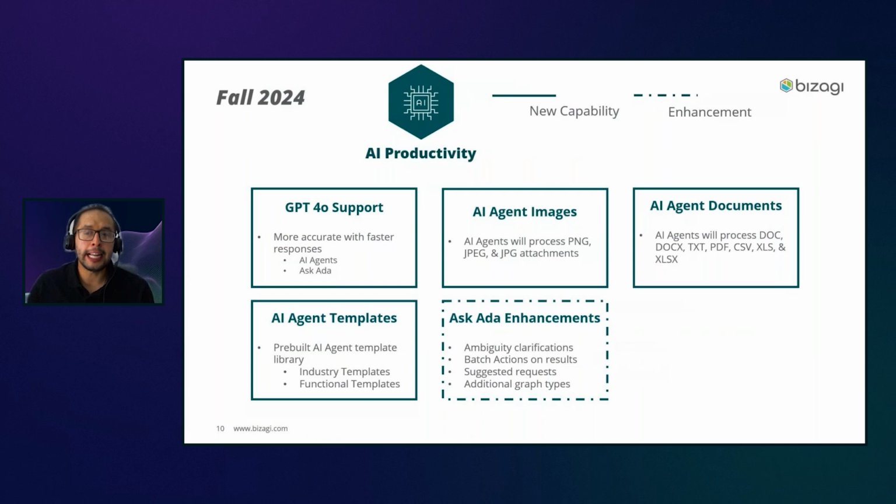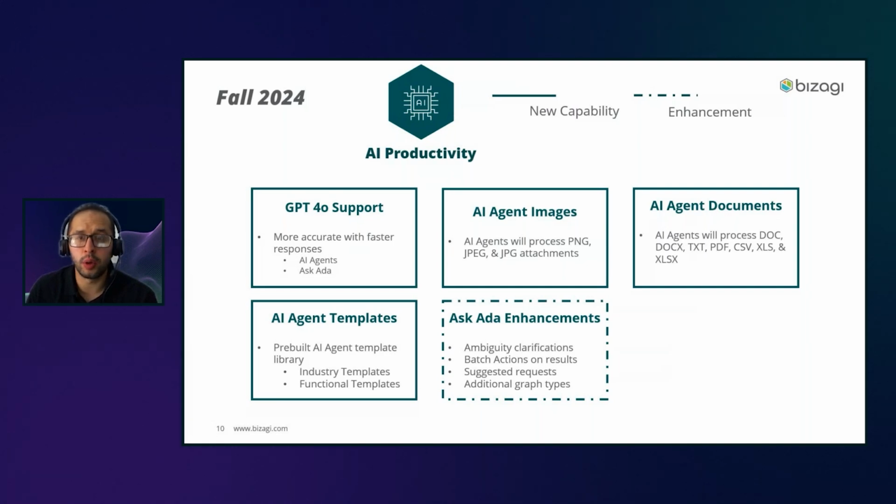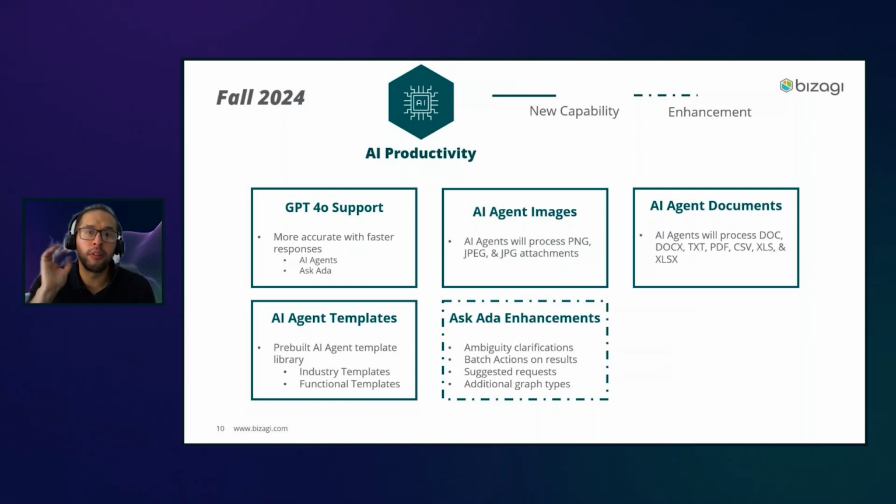So basically, if you want to see all the details about what was included in this version, my advice is that you go and review the latest session, the one that I did in October, which was the official presentation of the Bizagi Fall 2024, where I went into details on all the strategic directives. Today, we will be focusing mainly on the Fall 2024 strategic directive that is AI productivity.